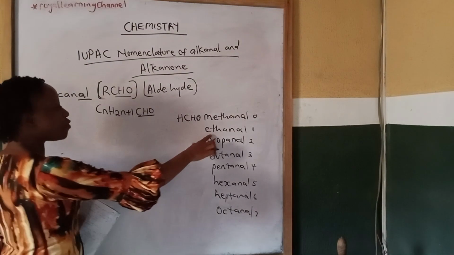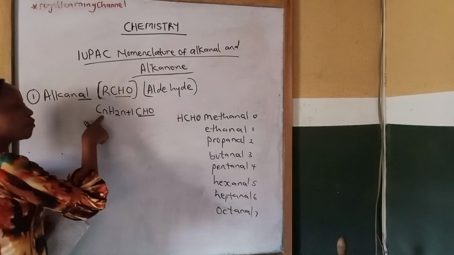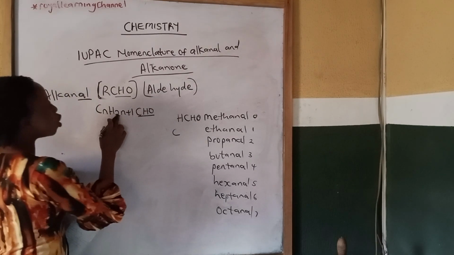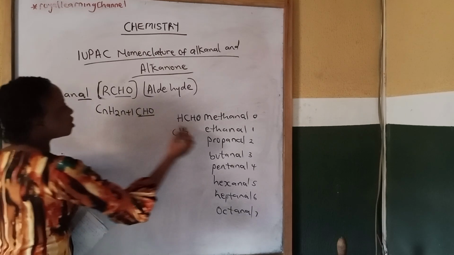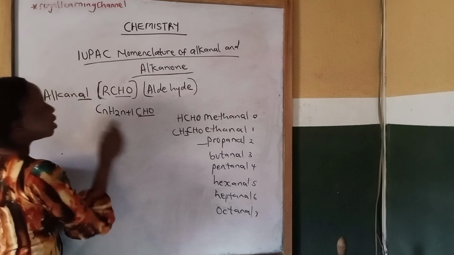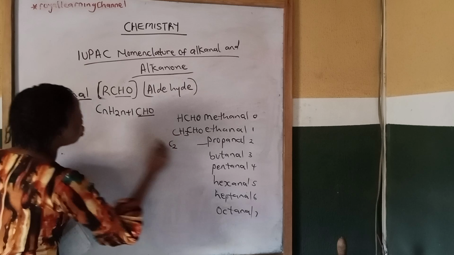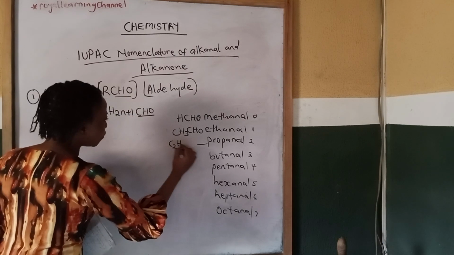So this is the molecular formula for methanal, which is the first member. What will be the molecular formula for the second member? My n will be 1. From this general formula, C times 1 will give me C. 2 times 1 is 2, plus 1, that is H3. Then you add your functional group, CHO. For the third member, my n will be 2. C times 2 will give me C2. 2 times 2 is 4, plus 1 is 5, H5.